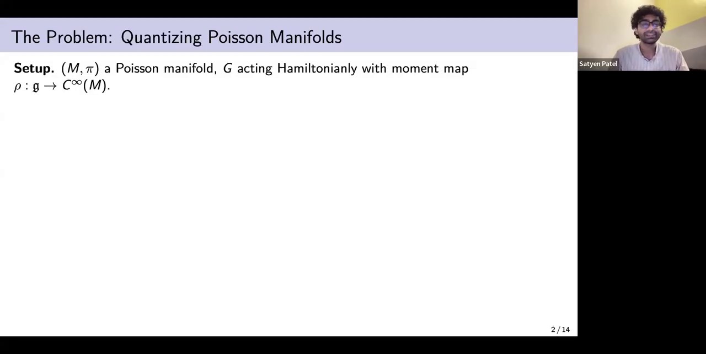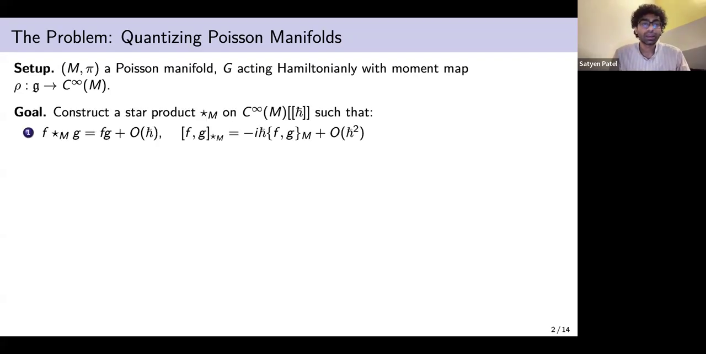The setup is this. We have a Poisson manifold M and a group G acting Hamiltonianly with a moment map rho, which is also a Lie algebra homomorphism from the Lie algebra to smooth functions on M. So the goal is to construct a star product such that these conditions, which were already described before by Professor Galasso, known as the correspondence principle conditions, are satisfied.